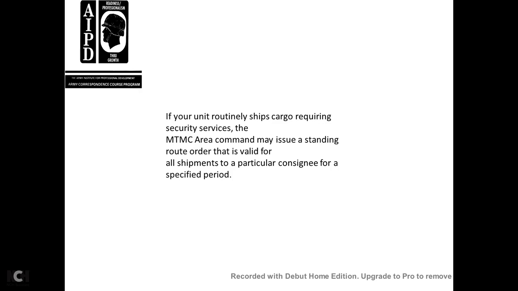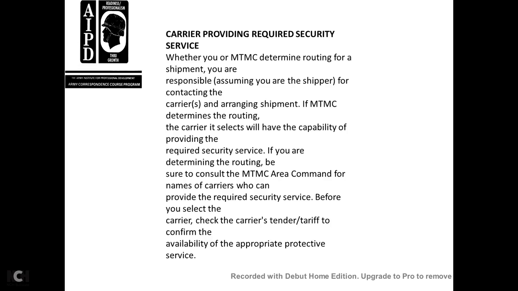If your unit routinely ships to Chicago and requires security, the command may issue a standing route order valid for shipments with a particular code over a specific period. The MTMC determines the route of the shipment and is responsible for the shipment, contacting the carrier and arranging the shipment. The MTMC determines the route as well, with a carrier capable of providing the required security.